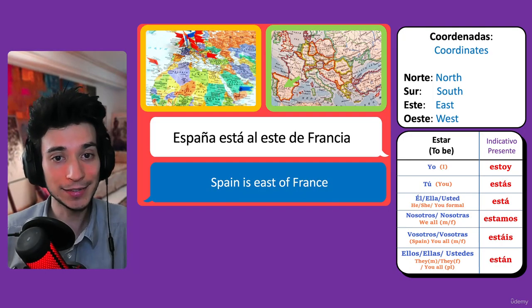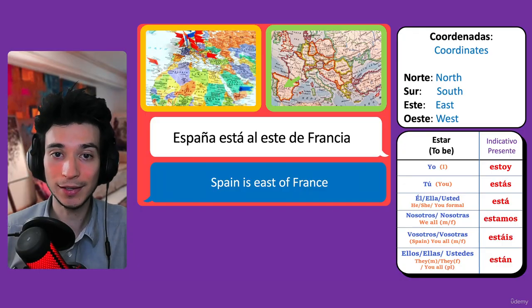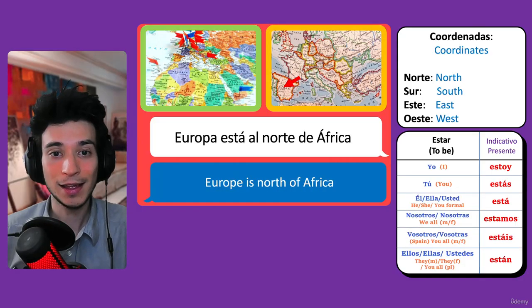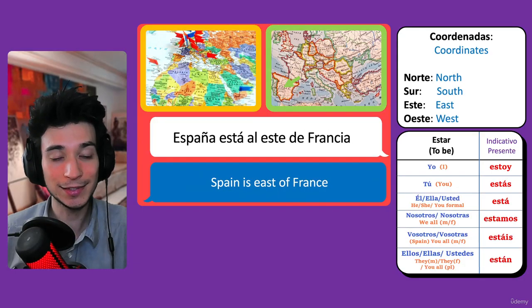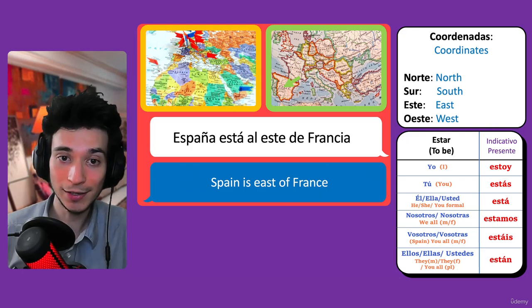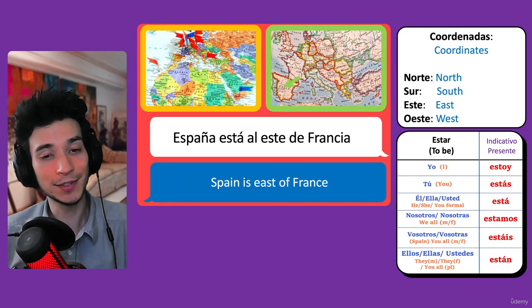España está al este de Francia. Spain is east of France. España está al este de Francia. Okay, these are quite simple.